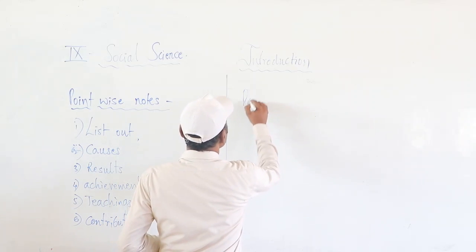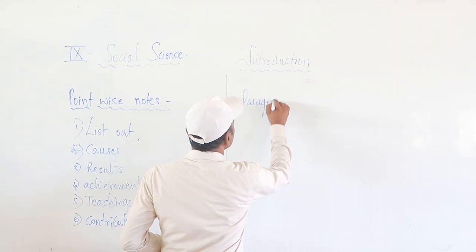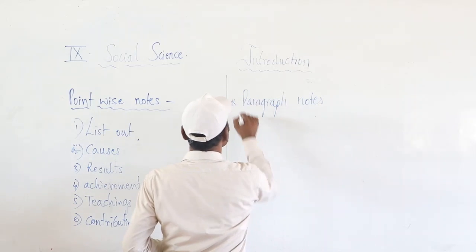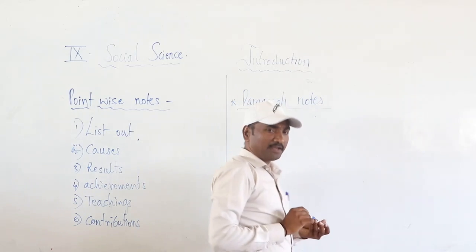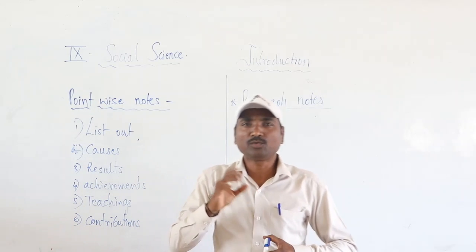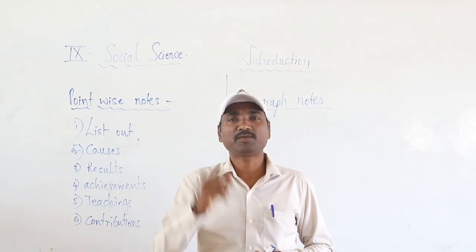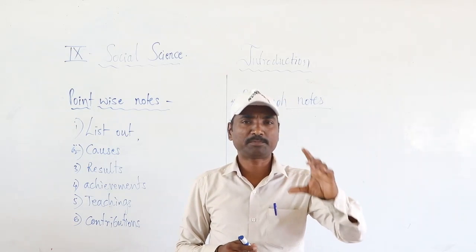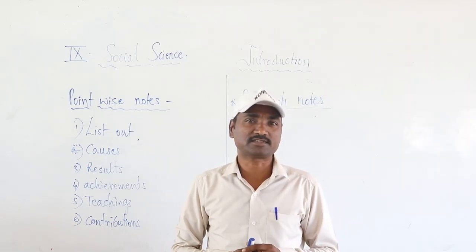Paragraph notes. Here there is no need of writing point-wise. Some answers will be in a paragraph, as we can't divide those sentences.